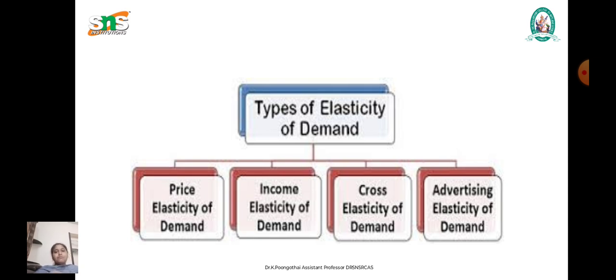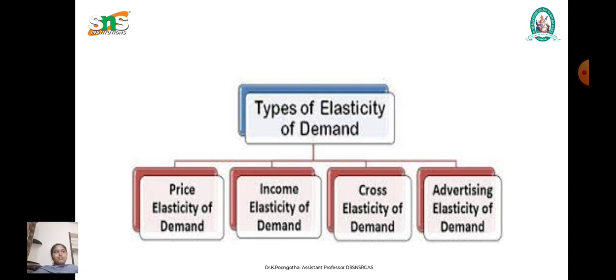Next is perfectly inelastic demand, where demand does not change regardless of the price.